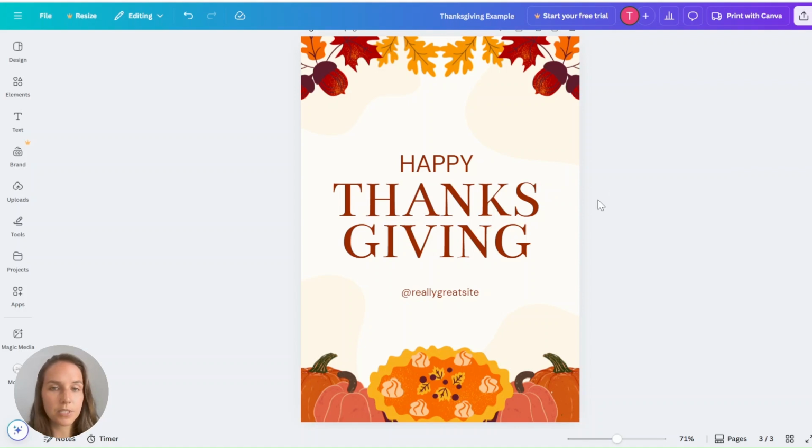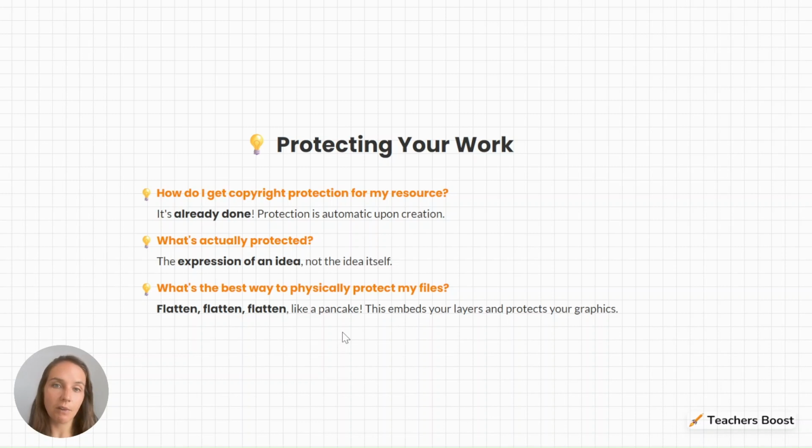Let's chat about protecting our work. So, how do we get copyright protection for our resources? And the good news is that it is automatic. The moment that we create original work, we automatically own the copyright to it.